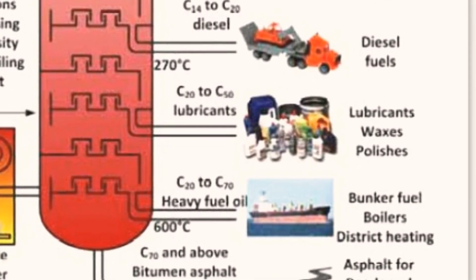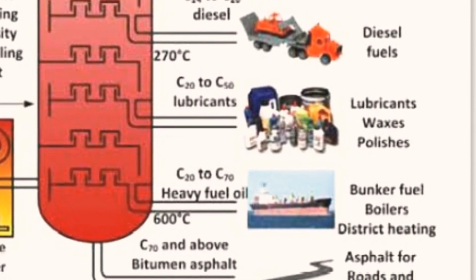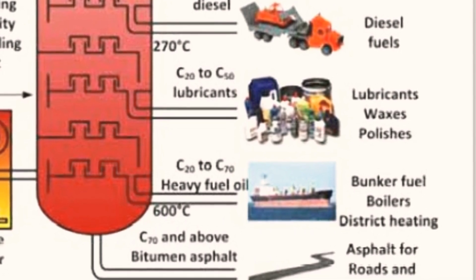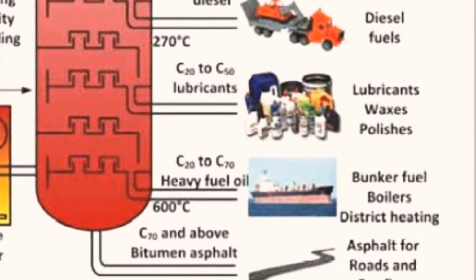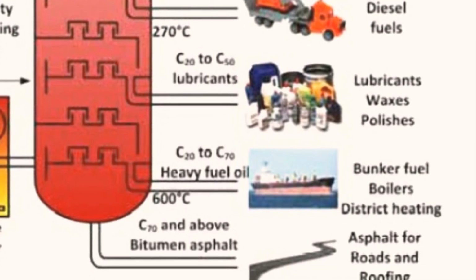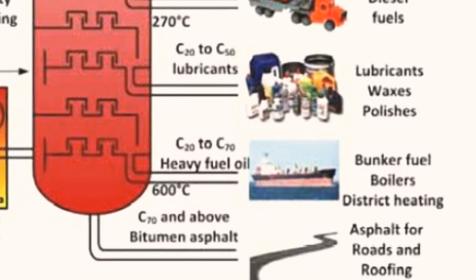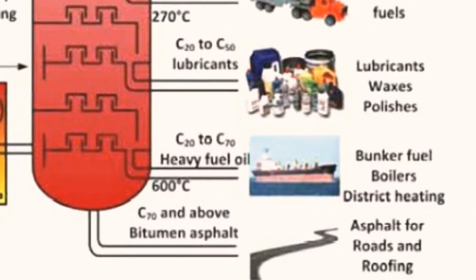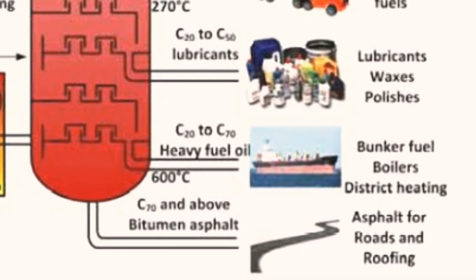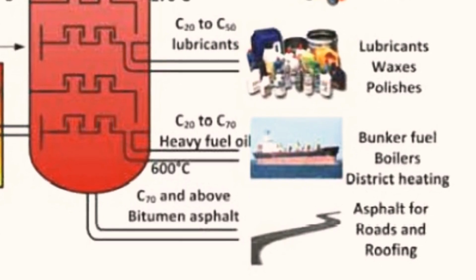Then we have bunker fuels, which are used in boilers. Then we also have bitumen, which is used for road surfacing. This bitumen is also used for waterproofing the roofs of buildings, and even in making black paints. So it should be noted that petroleum gas, petrol, kerosene and diesel are also fossil fuels because they are obtained from the major fossil fuel called petroleum. So we have to use them judiciously, properly, so that they don't get exhausted very soon.